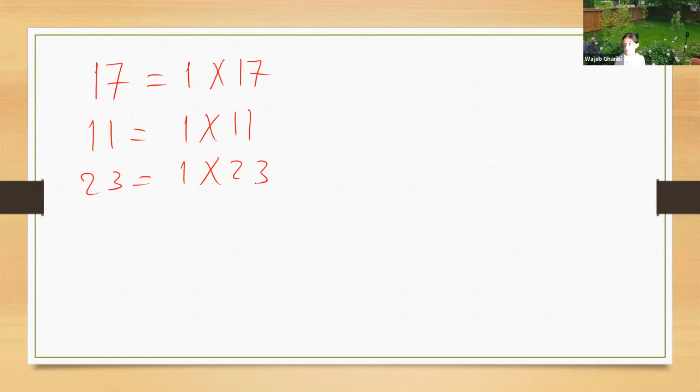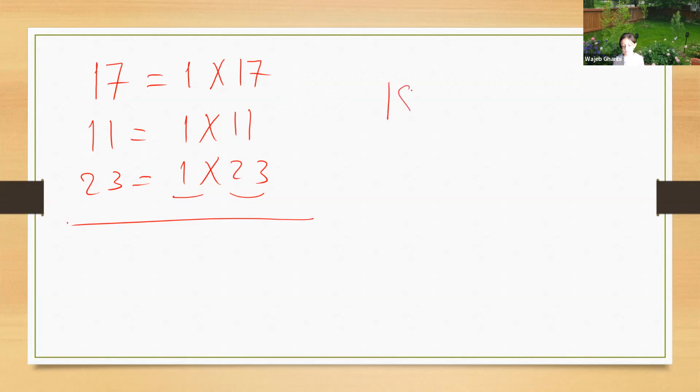And 1, as we said, is not a prime number, but we don't consider it, so we can write 23 multiplied by 1, and we consider it here as a prime. So any integer can still be written as a multiplication of prime numbers. So we have to start, we divide by the smallest prime number. Let me give an example.